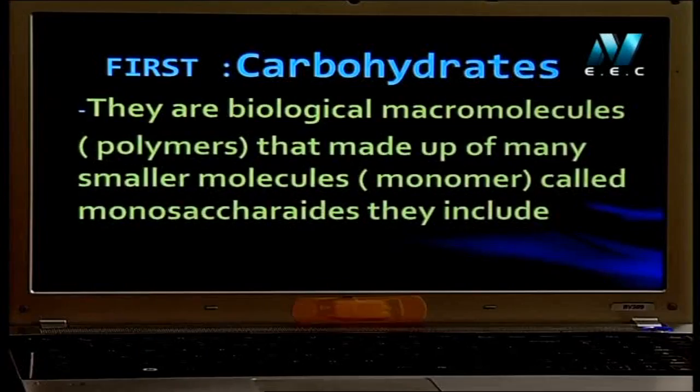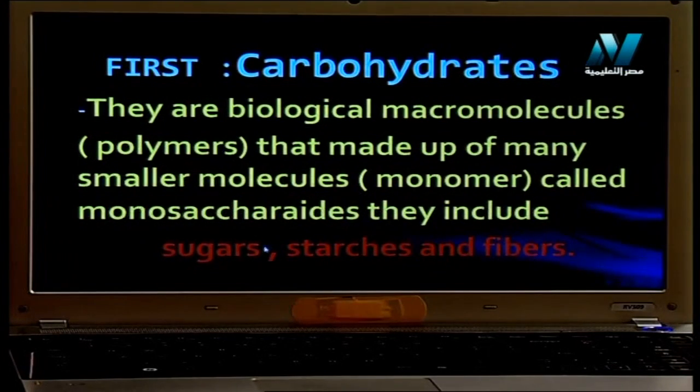يبقى لما نيجي نتكلم على الكربوهيدرات هنقول they are biological macromolecules, polymers that made up of many smaller molecules called monomers. What is the name of these monomers? Monosaccharides. Monosaccharides, الكلمة دي mono يعني one, saccharides mean sugar, but saccharides here by Latin language. This including sugar, starch, and fibers.